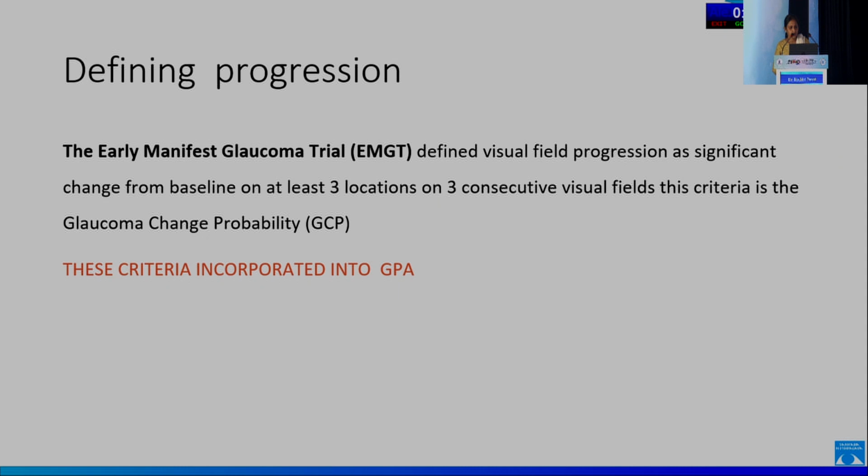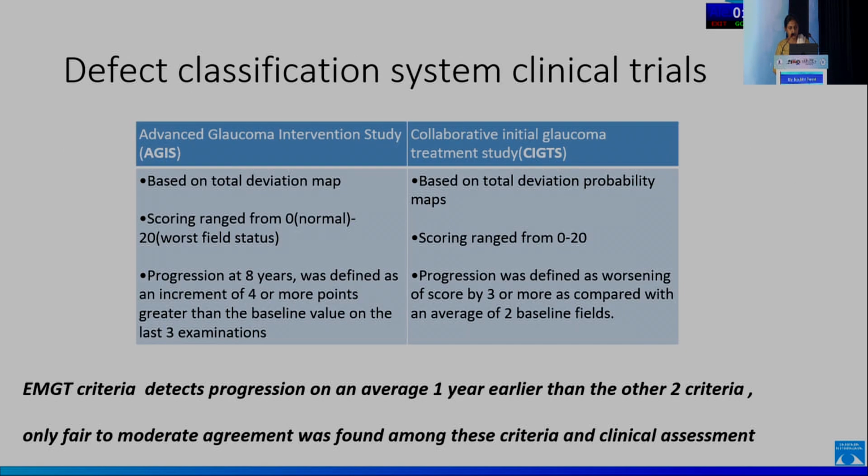Defining progression: the Early Manifest Glaucoma Trial defined visual field progression as significant change from baseline at at least 3 locations on 3 consecutive visual fields. This criterion is the glaucoma change probability, and it has been incorporated into the GPA.